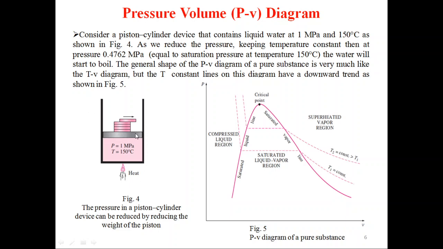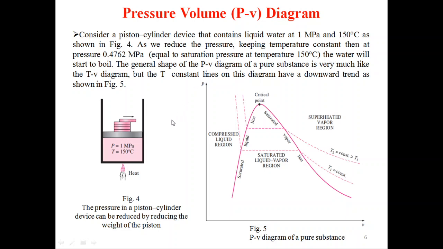Above the piston we have put some weights, and in the cylinder we have liquid at a pressure of 1 megapascal and a temperature of 150 degrees Celsius. As we reduce the pressure keeping the temperature constant, when we remove the weight there will be a reduction in the pressure, but to keep the temperature constant we are supplying heat.